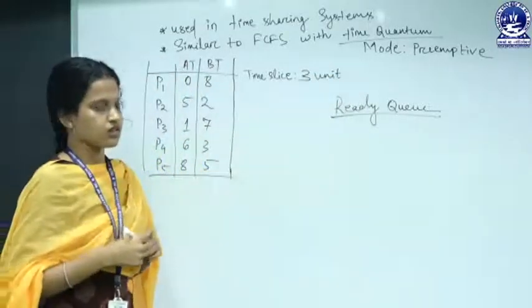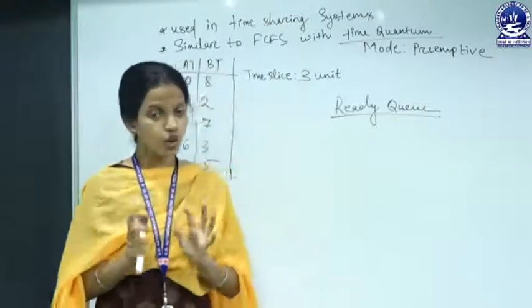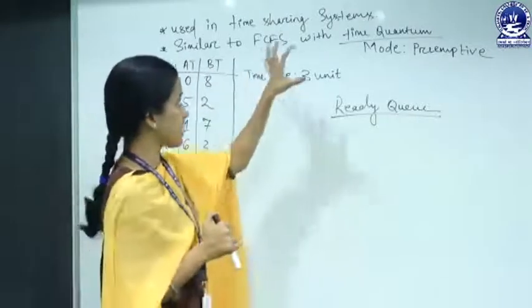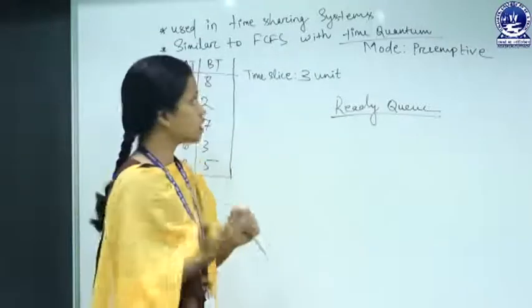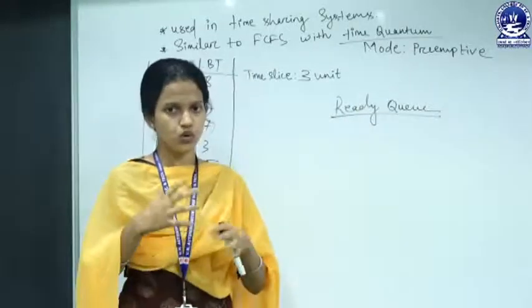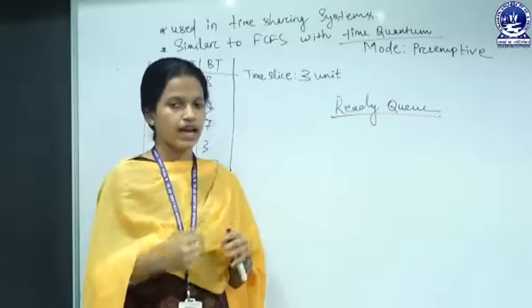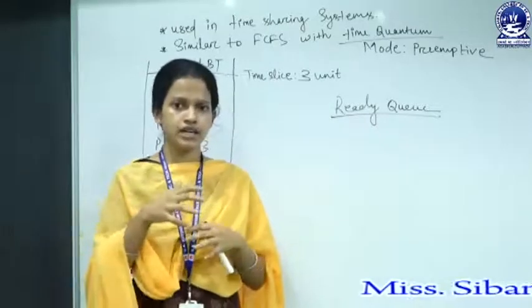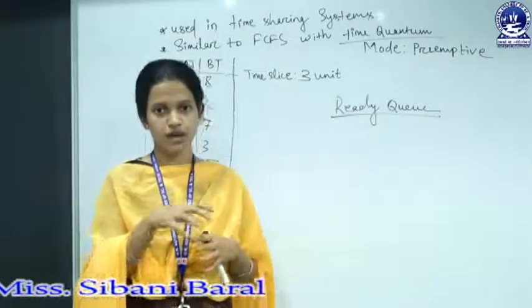I have told you that this round robin algorithm is FCFS with the preemptive version. So the switching happens in round robin, and the process continues in a circular fashion, or round robin fashion.